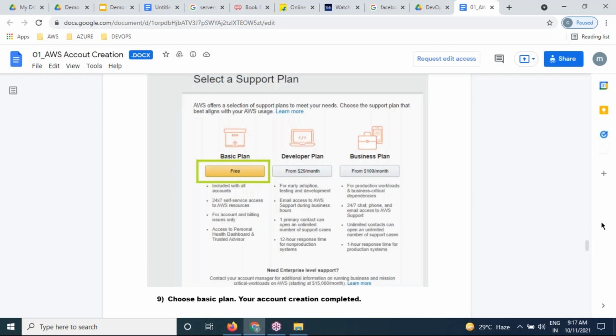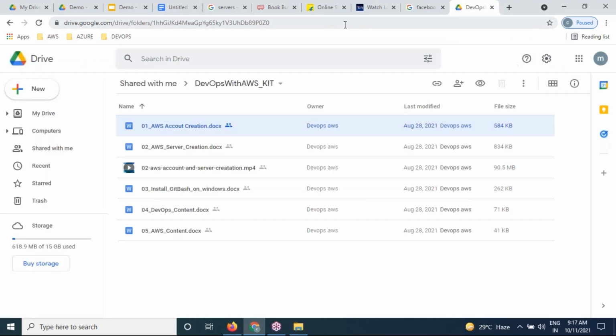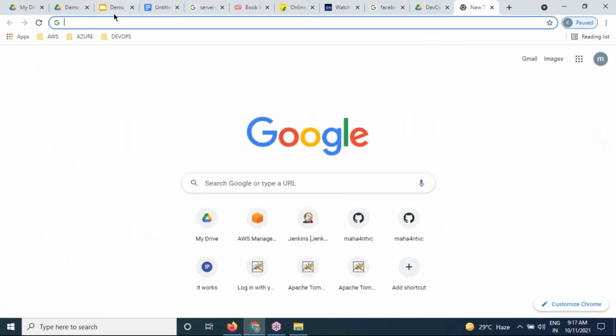The registration, account creation is completed. Your account will be active within 24 hours. After that, please use this link, aws.amazon. After successfully signing up, you will be able to log in.